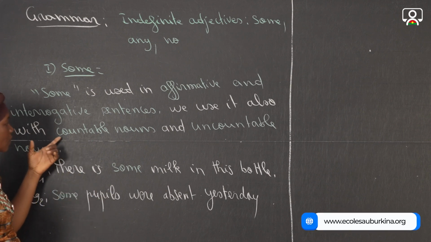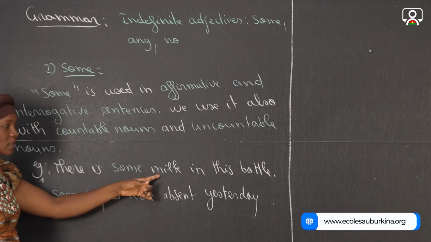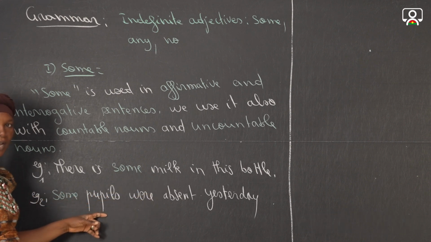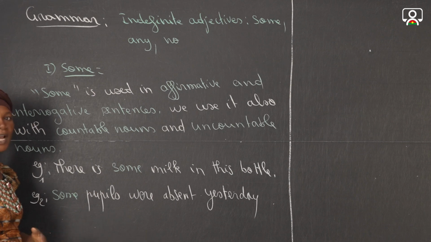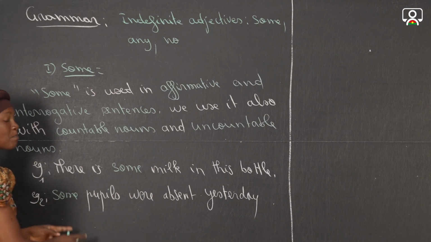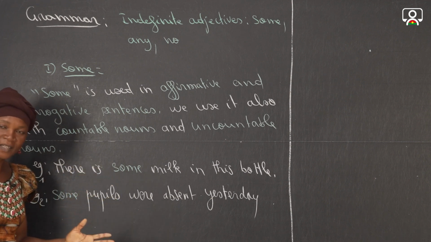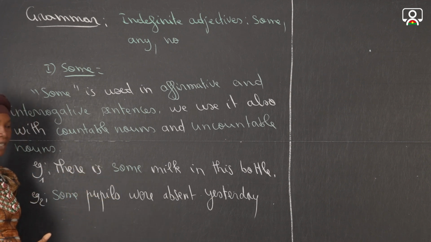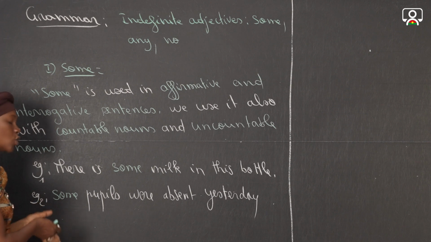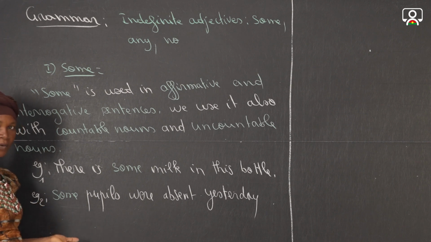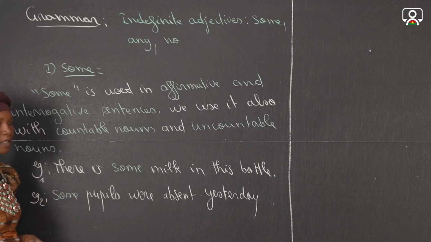So we say that we use it with uncountable like milk and also countable nouns as people here. It is counted because we can count the number of people. But when I say some people, I don't know exactly the number of people. When I say, for example, 2 people were absent, there is precision. But when I say some people, I don't know exactly the number of people.